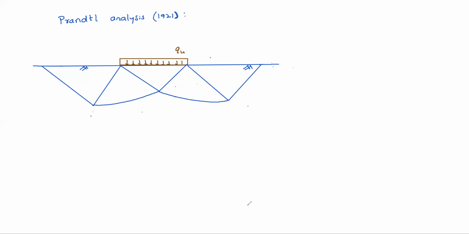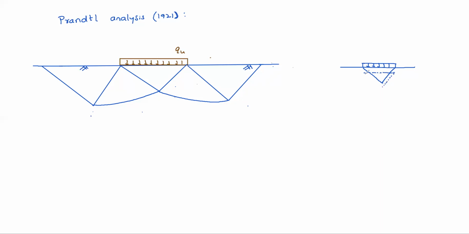Strictly speaking, how the footing fails is that, because of this footing pressure, a wedge kind of thing will form below the footing. This triangular portion of soil will act as a wedge, and it tries to sink.